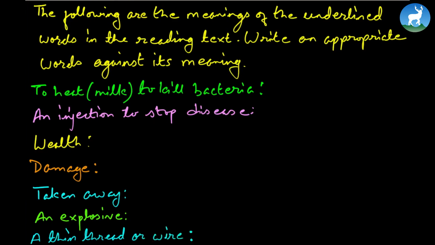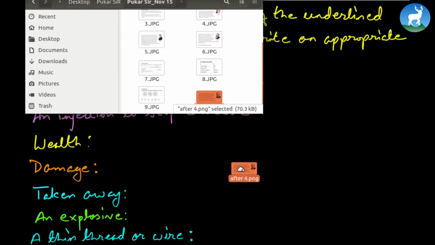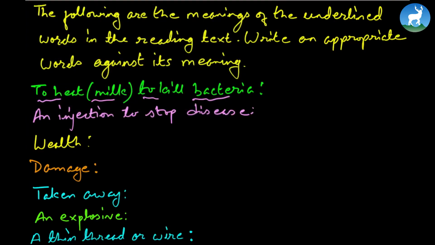So let's go back to the passage to find its meaning out. The following are the meanings of the underlined words. These given here are all the meanings of the underlined words in the reading text. Write an appropriate word against its meaning. So you got to figure out the appropriate word and define this meaning. To heat milk to kill bacteria, what is it called? Let's read this particular passage here. If you read the passage, under the section Louis Pasteur, you'd come across the word pasteurization, right? So yes, to heat milk and kill its bacteria, the process is called pasteurization.